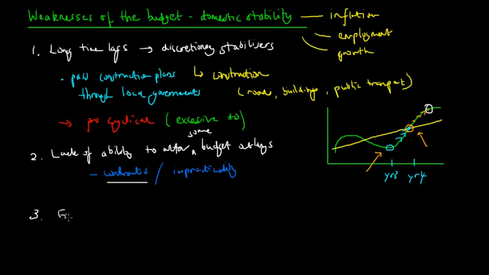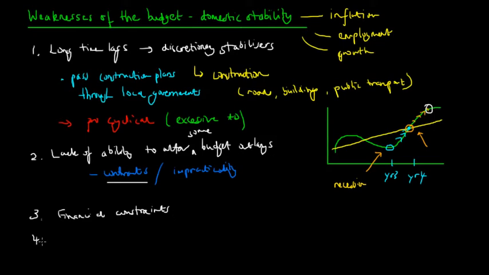Thirdly, there are financial constraints. And so what this means is that during periods of, say, recession, as pointed out by this arrow here, the government may not have enough expenditure or enough revenue in order to stimulate aggregate demand out of recession. And so that's a financial constraint due to the budget options available to the government.